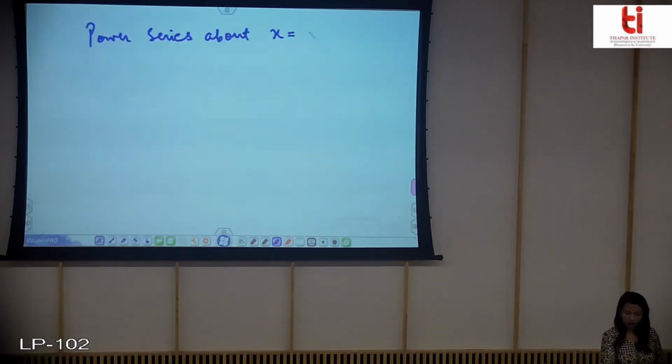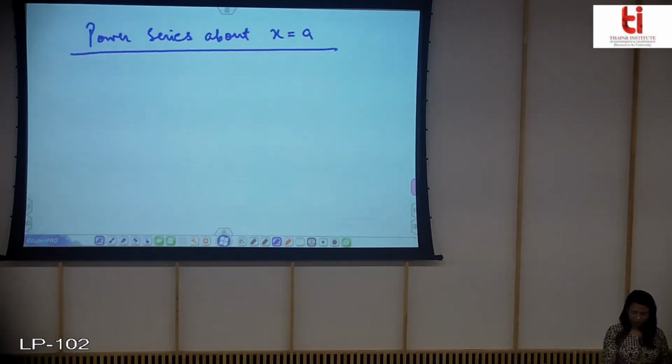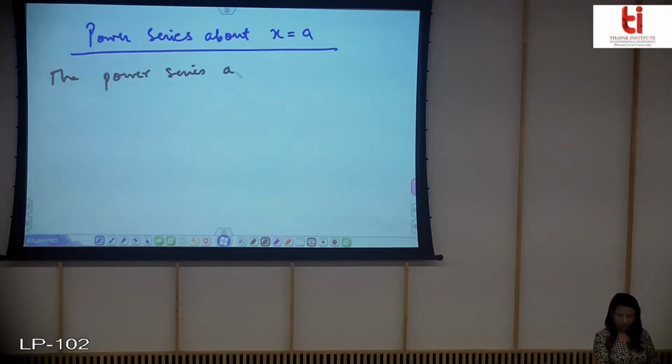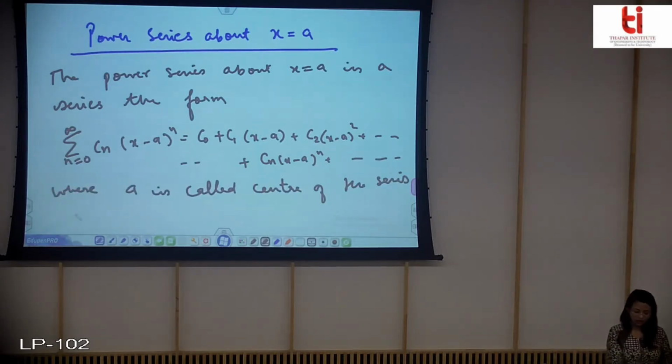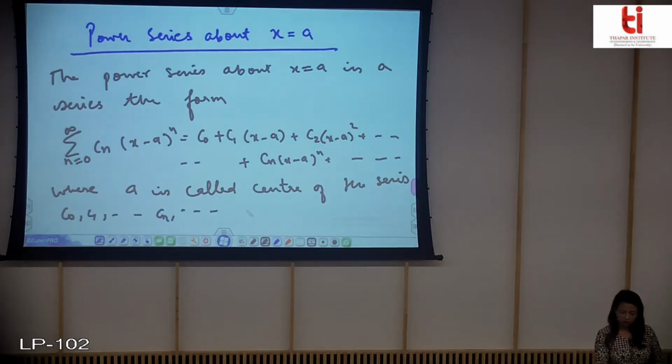Okay, so now we will see how to express the power series around some point x is equal to a. So the power series about x is equal to a is a series of this form, where a is called the center of the series, and again C0, C1, Cn and all are the constant coefficients.